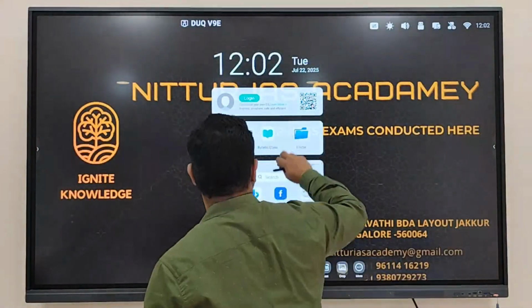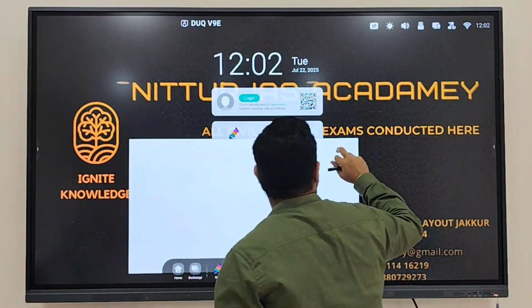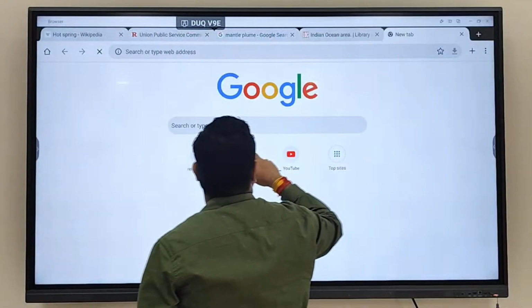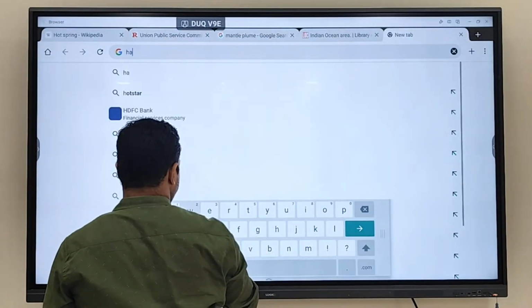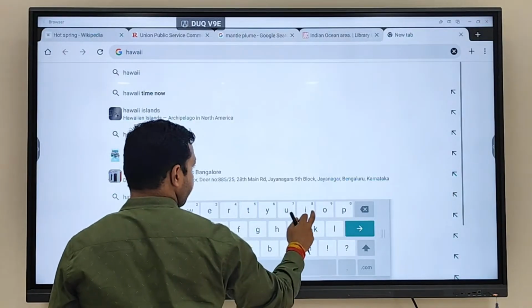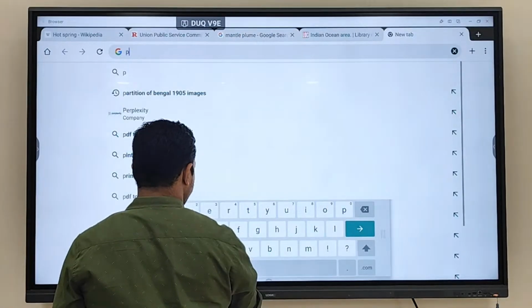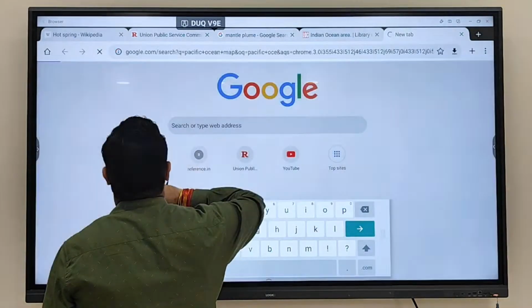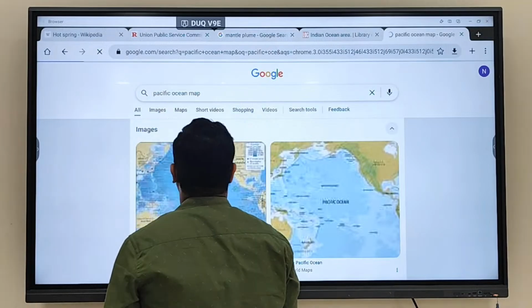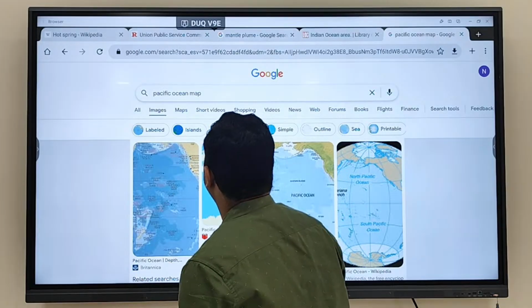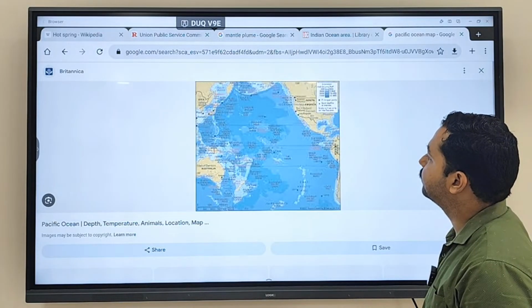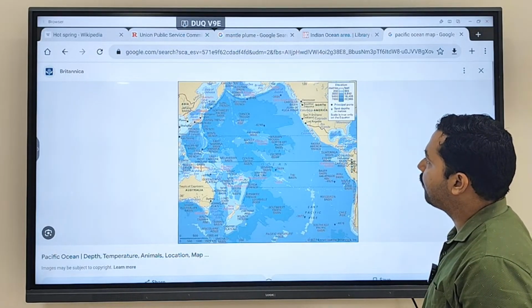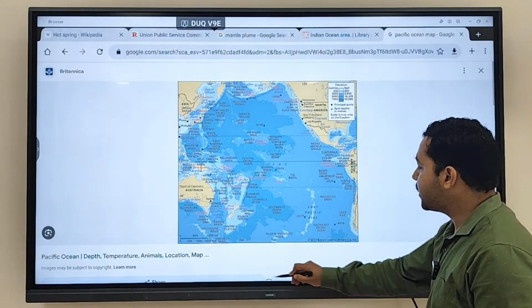Another important island, as we discussed, is what? The Hawaiian Island, which is also prone to hotspot volcanism. Now, can you see this region?